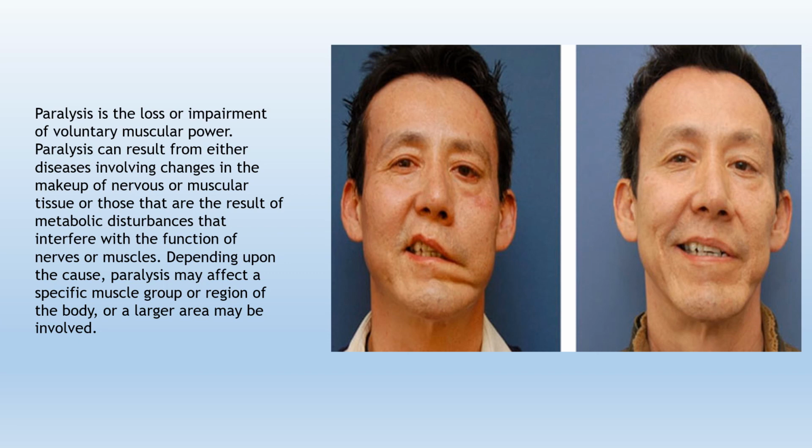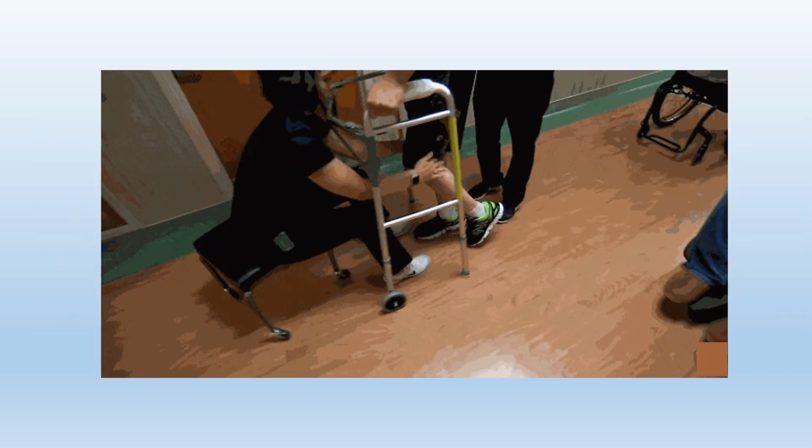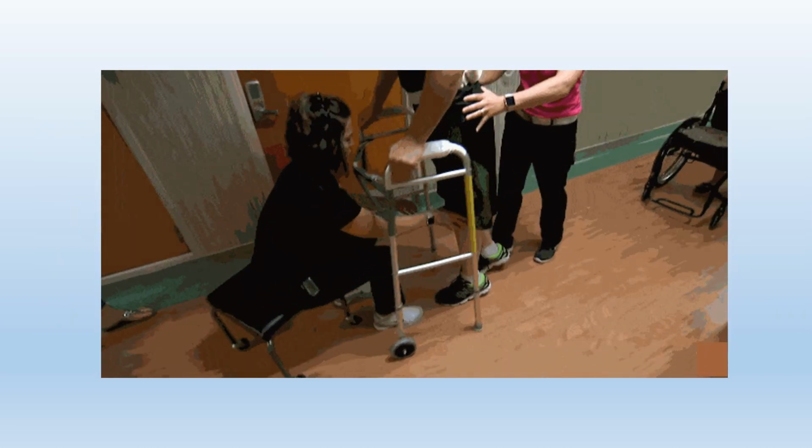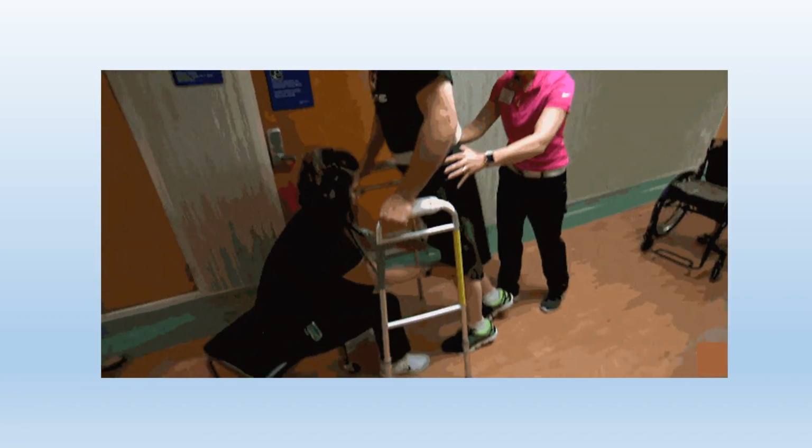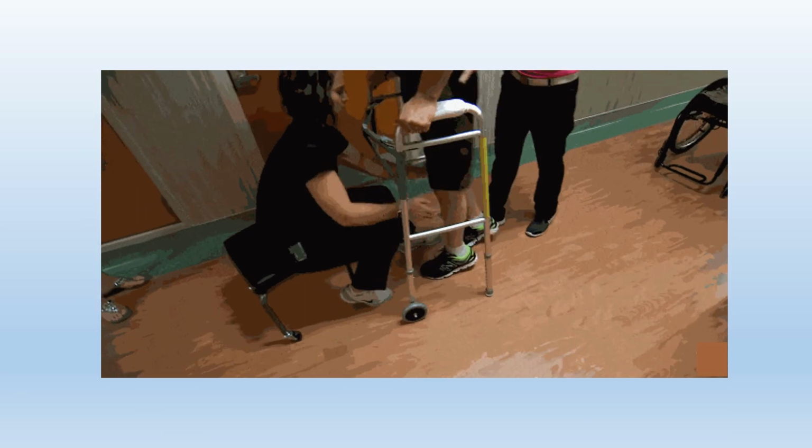As you see over here, part of face is affected in this man due to paralysis. So you can see this abnormality on his face. Here, a paralyzed person is given assistance to help him walk with the help of a walker and a helper.